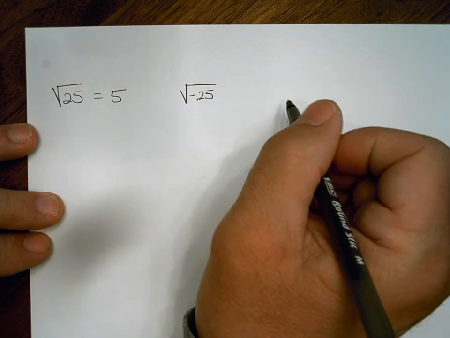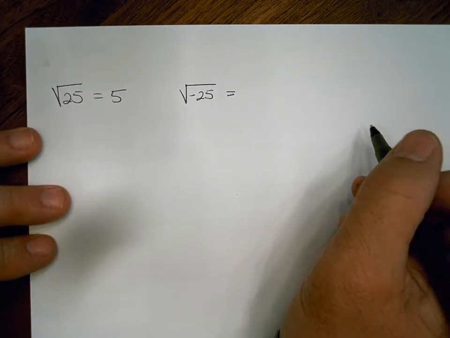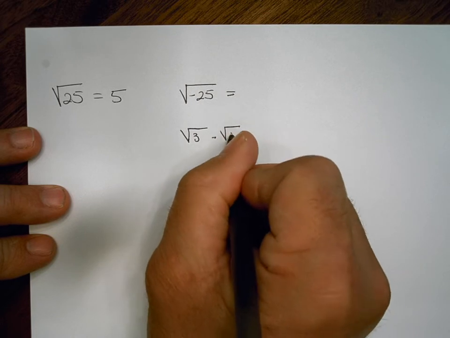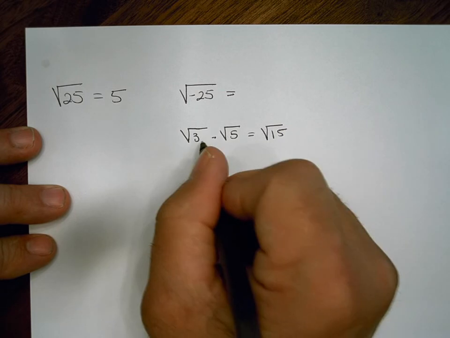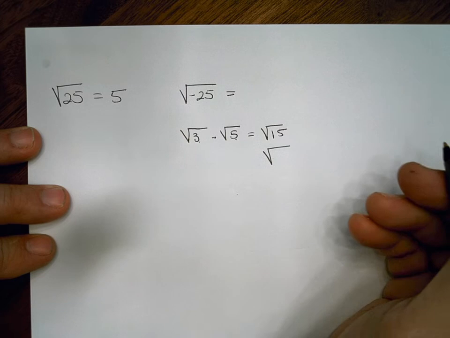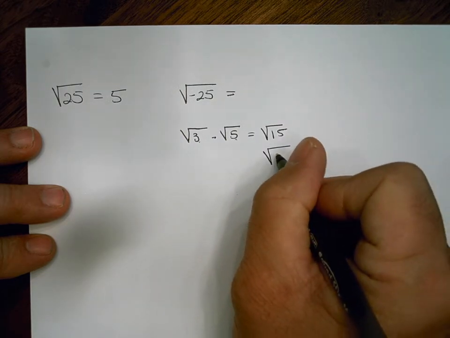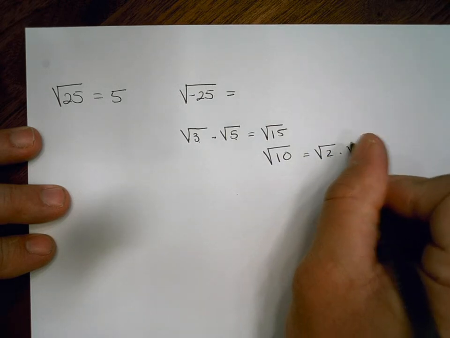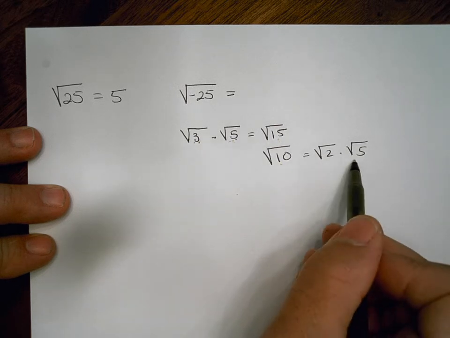Okay, well, what we want to do is break this guy up, and we have to go back to a previous lesson. If you remember that the square root of 3 times the square root of 5 is equal to the square root of 15. We just put them under the same roof and multiply them together. But that has to hold true that if the square root of, let's say, I don't know, let's go 2 times 5. Let's say the square root of 10 is equal to the square root of 2 times the square root of 5. So we can multiply these two roots together, or we could actually separate them.